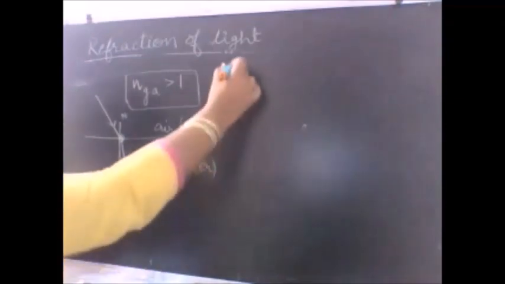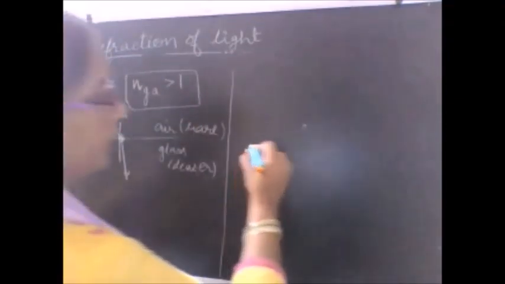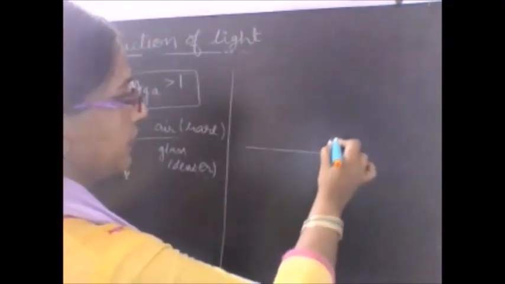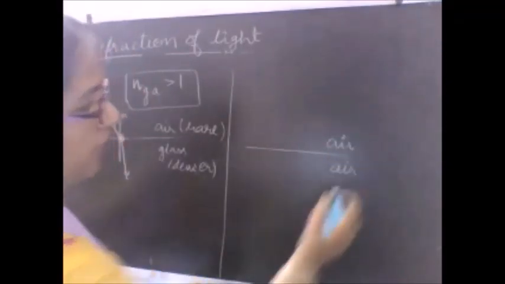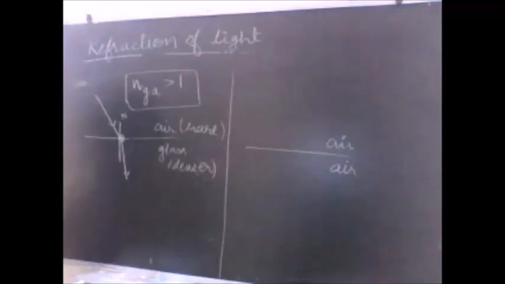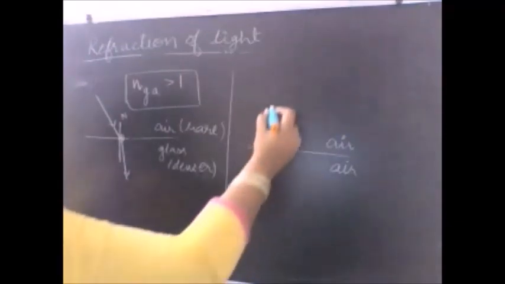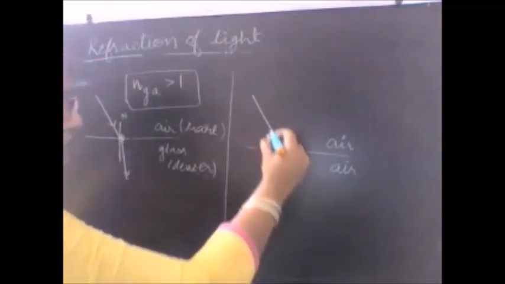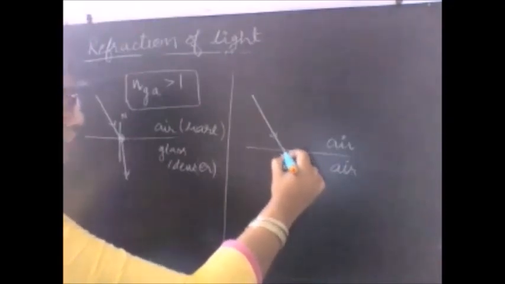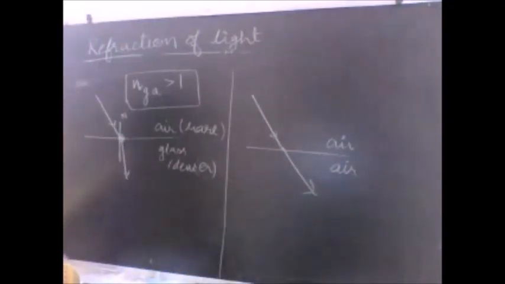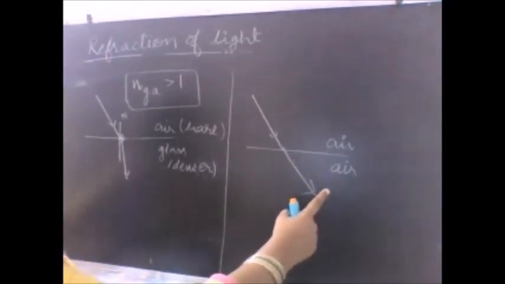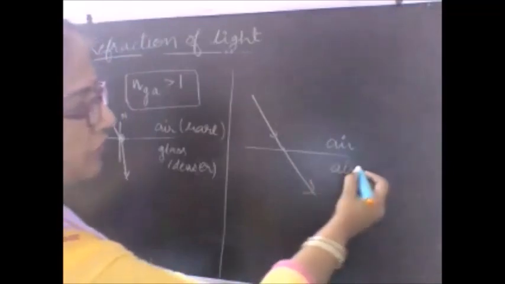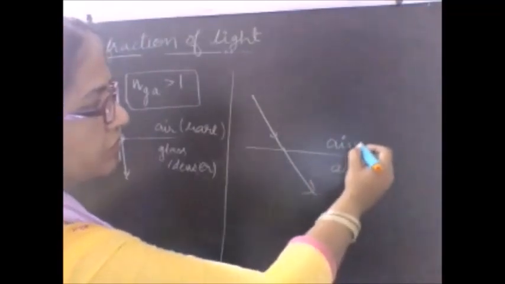Now the second example, let us see that also very quickly. Assuming that this side is air, again air is there, that means there is no change in the medium. So the light going in this specific direction will keep moving in the same direction without any change. Why won't there be any bending of light? Because the medium is the same. So let me call this medium the second medium, and this the first medium.